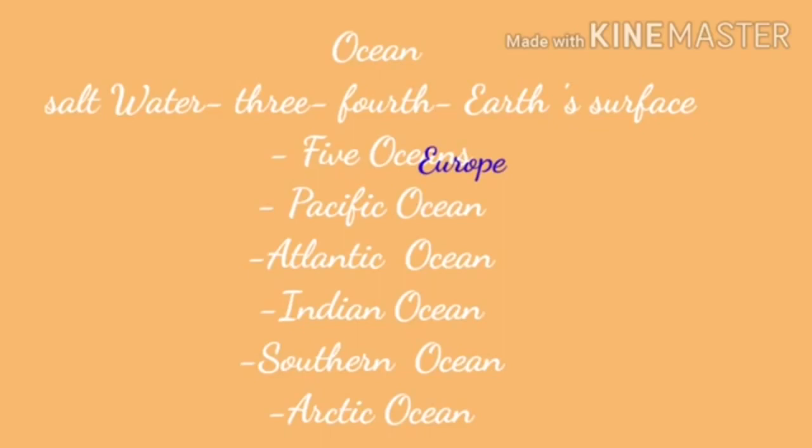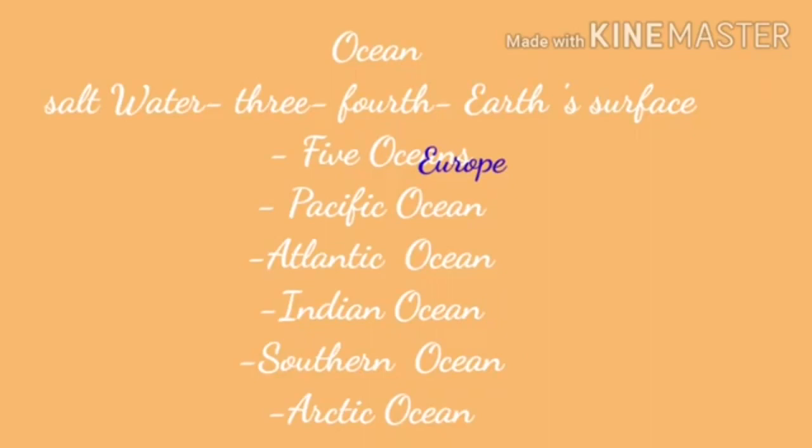Children, in decreasing order of size, they are the Pacific Ocean, the Atlantic Ocean, the Indian Ocean, the Southern Ocean and the Arctic Ocean. Children, which is the largest ocean? Yes, the Pacific Ocean is the largest ocean.